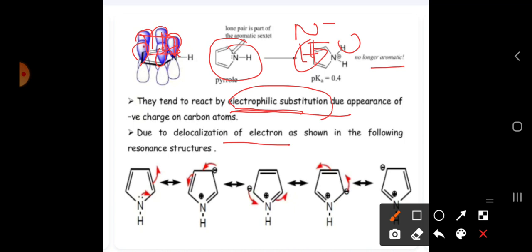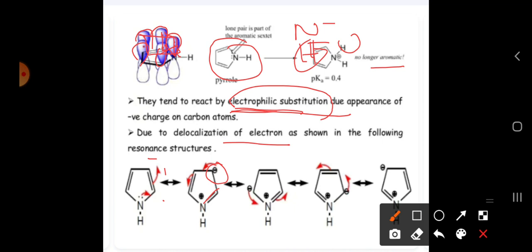Let us see here. Now if you turn the bond here, which charge are you going to get? Wherever you turn, there you are going to get the negative charge. And here, if you turn, the lone pair of electrons will also participate in bond formation. So it will form a bond, and it will form a positive charge.